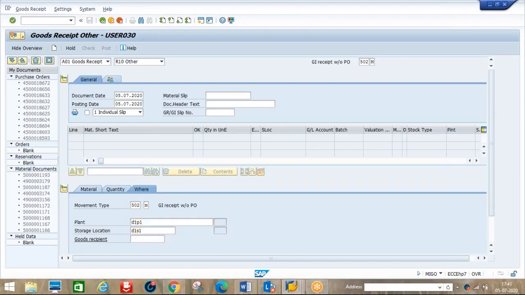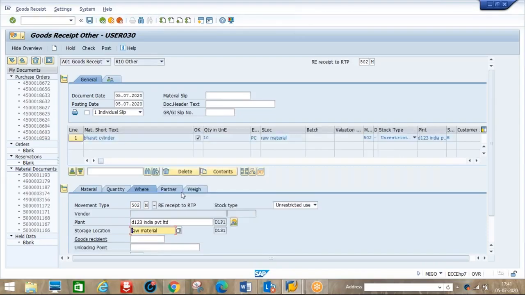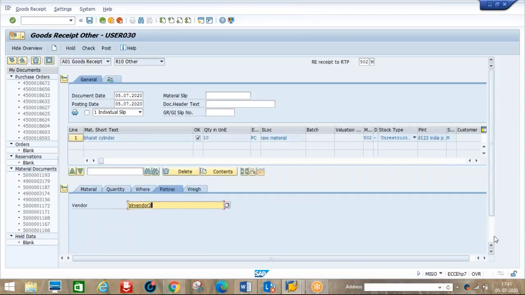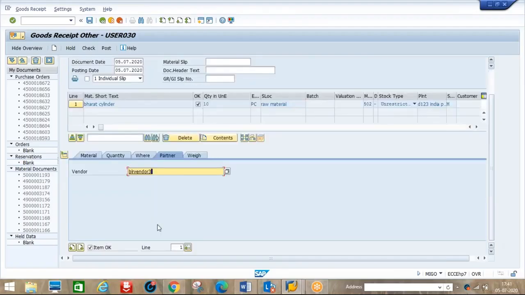When I enter here, it will ask which vendor we are sending this to. We need to enter the vendor here. Bangalore vendor 3. Okay, so 10 pieces. Let's check the item, okay, post. Maybe this is system practice we are doing, but in real time the vendor's person will come and pick it up.